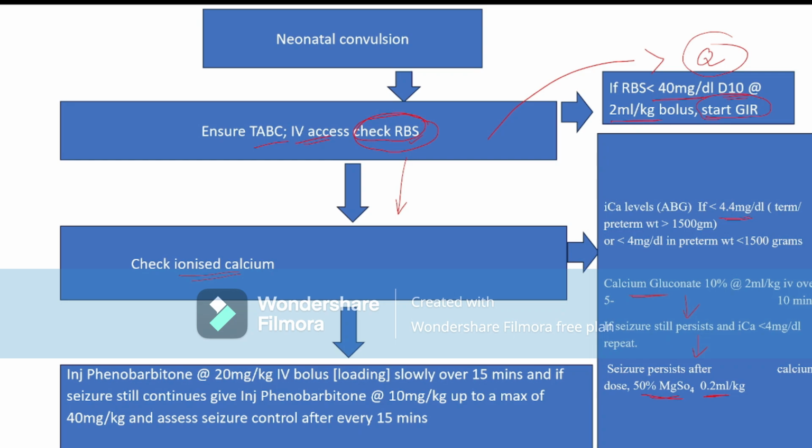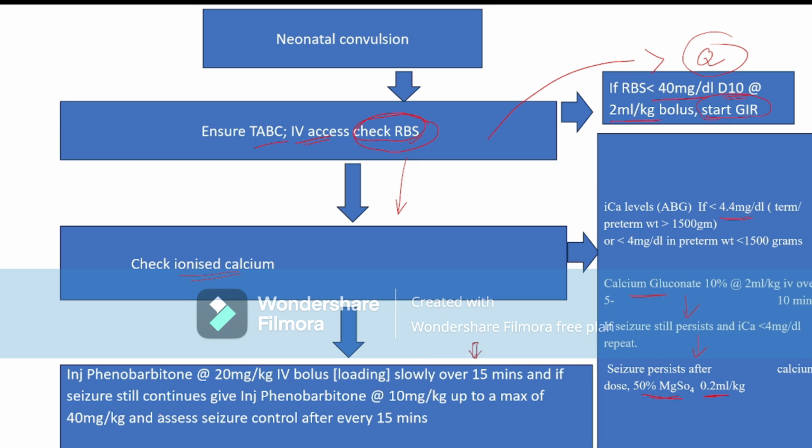Suppose in your hospital the facility for doing ionized calcium is not available. Then first check the CBG. If CBG is normal, then give a bolus dose of calcium gluconate, because you are thinking that the convulsion may be due to hypocalcemia. After that, if the seizure is not subsided, then you start giving the anticonvulsant drug. If there is a facility for doing ionized calcium, then do the ionized calcium as early as possible. If the ionized calcium is normal, then only give phenobarbital.